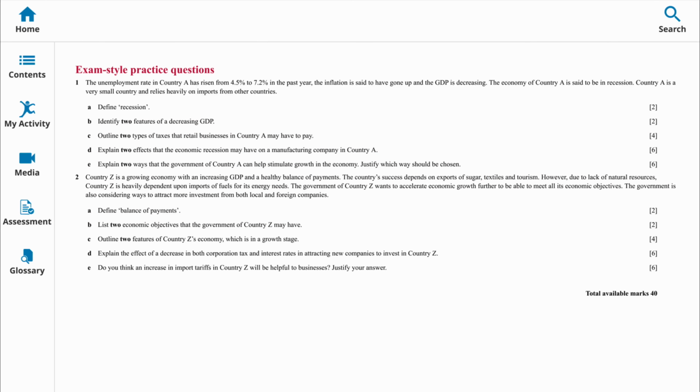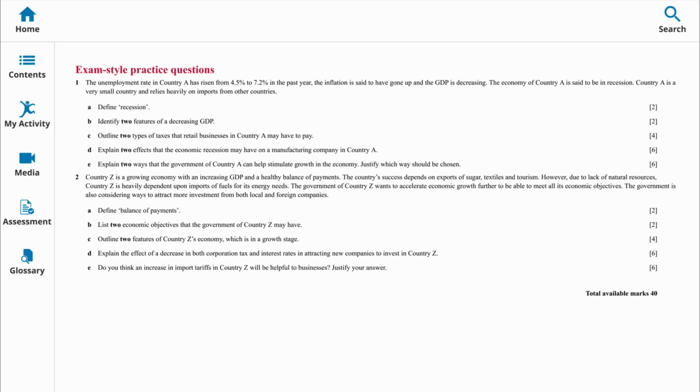Okay, let's look at the first question. The unemployment rate in country A has risen from 4.5% to 7.2% in the past year. The inflation is said to have gone up and the GDP is decreasing. The economy of country A is said to be in recession. Country A is a very small country and relies heavily on imports from other countries. Okay, let's look at the A question.